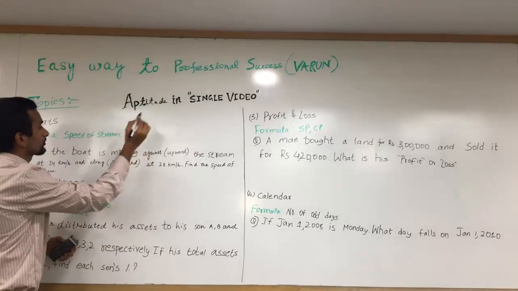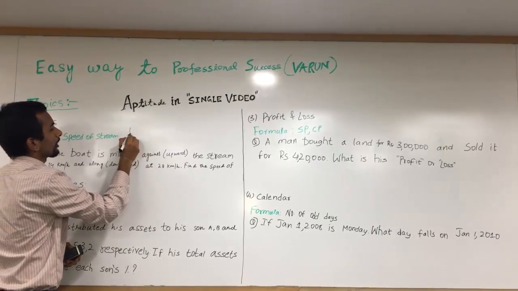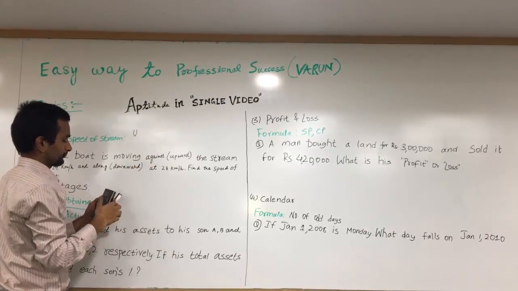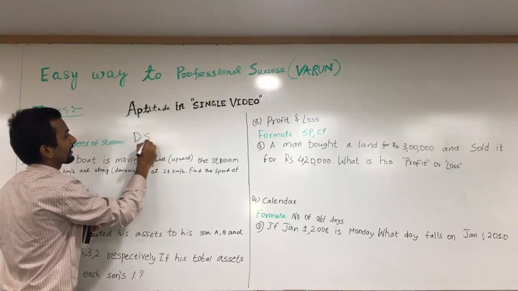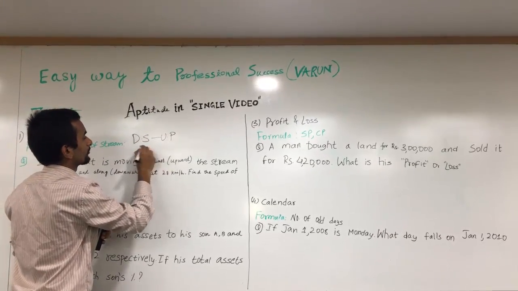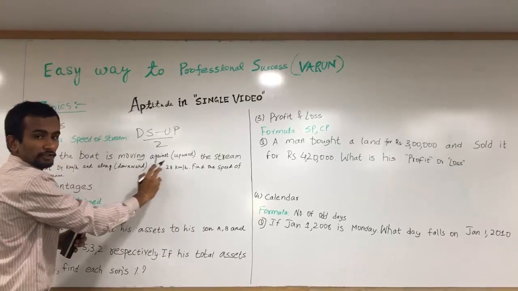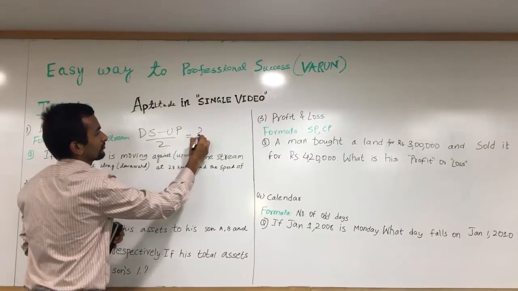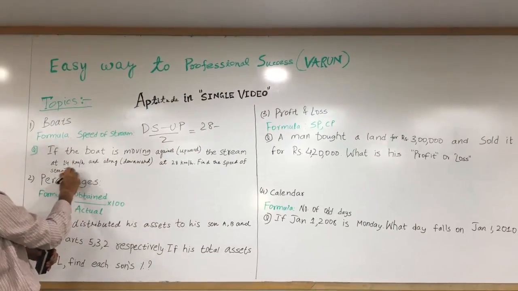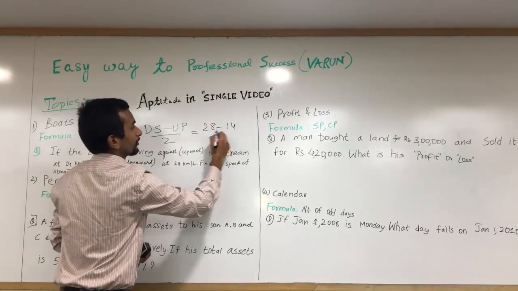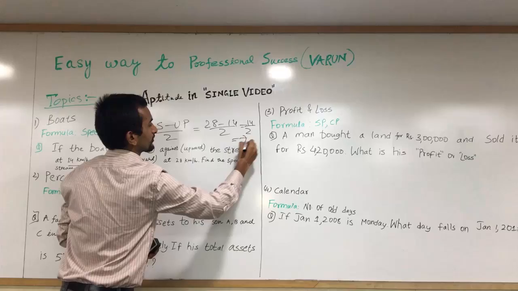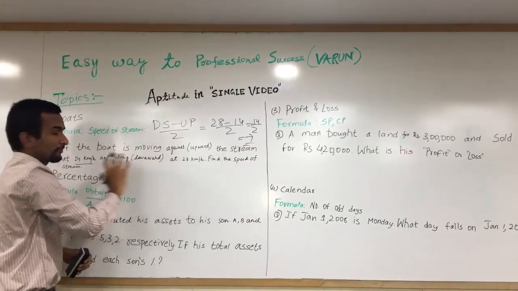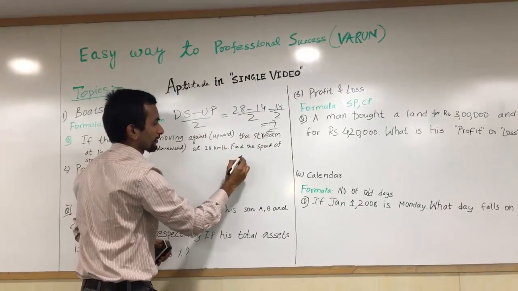Speed of the stream is (downstream minus upstream) by 2. So the downstream speed is 28. Upstream speed is 14. 14 by 2 is nothing but 7. So the answer for the speed of the stream is 7 kilometers per hour.